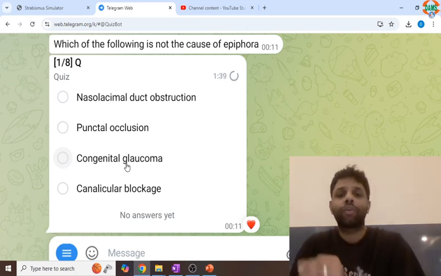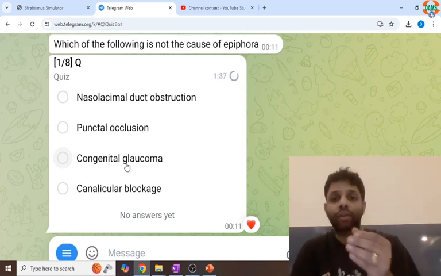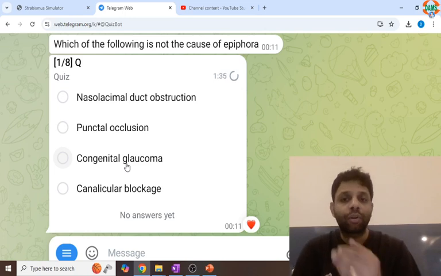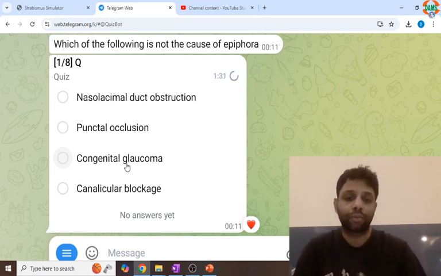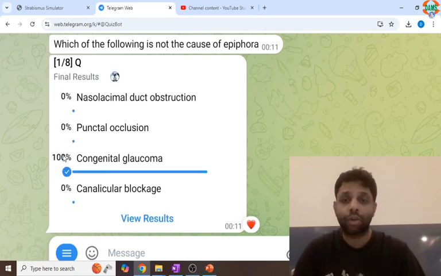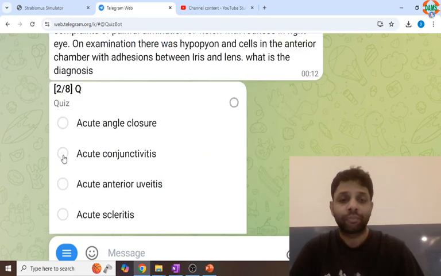Yes, in congenital glaucoma, the child has big eyes, watering, photophobia, but that watering is reflex watering due to irritation of the nerves. That is not called epiphora. Watering is the most common symptom of congenital glaucoma, but that's not epiphora.